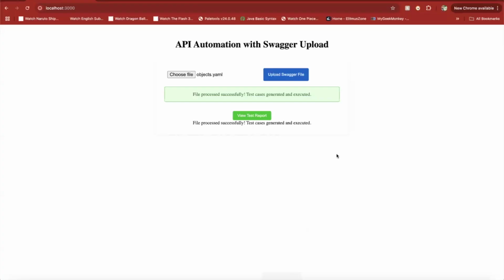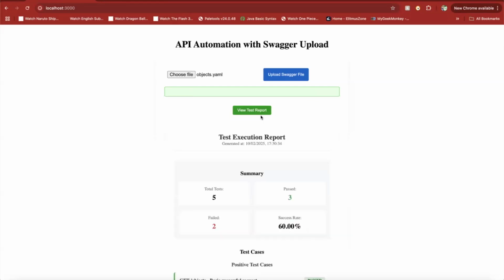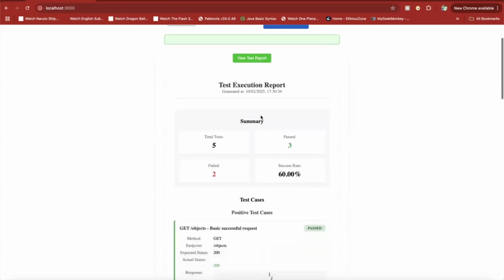Now in the front end, the file processed successfully and the test cases were generated. If I go to view report, it will show me how many test cases it ran, how many passed, and how many failed. Now imagine if I had to write this automation for this API endpoint, I'd have to write a framework first. Then based on the JSON Swagger documentation, I'd have to create the test cases. And to create this report, I'd have to use Report Portal or something like that. But now I haven't done anything.